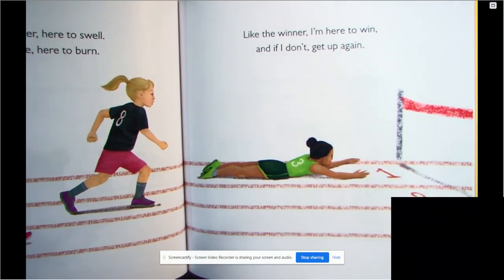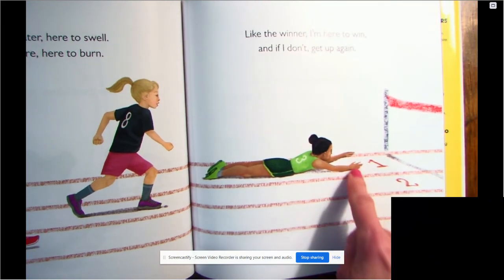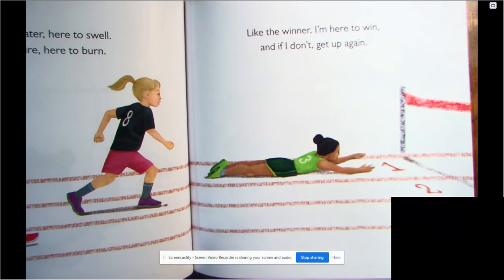Right? We can't win everything, but we have to keep trying. So she just missed the finish line, but she'll keep going.